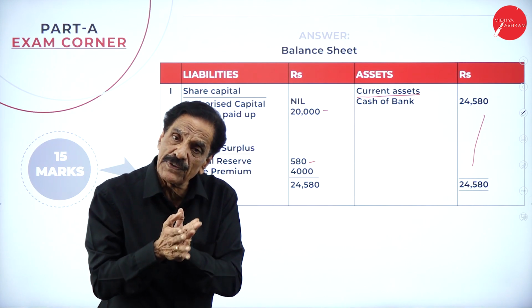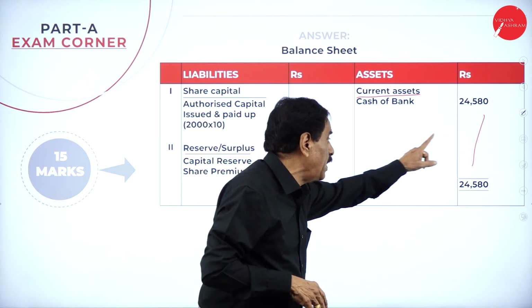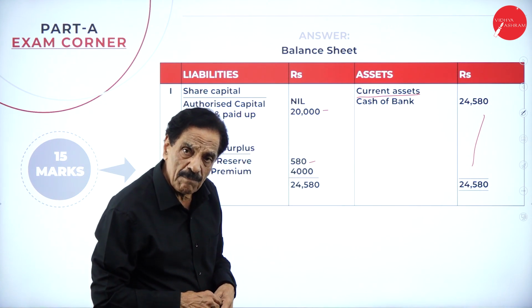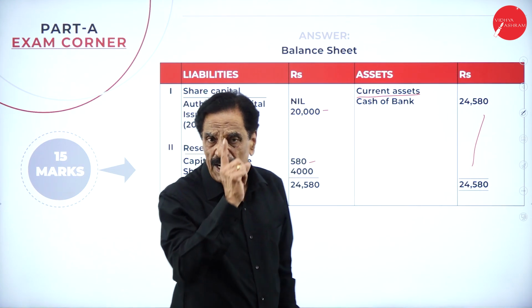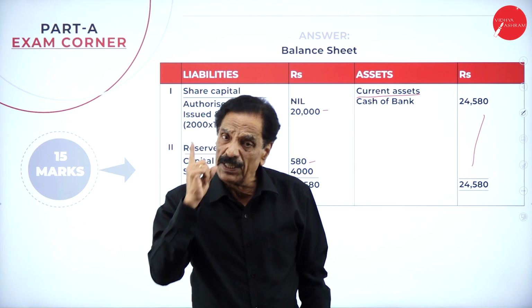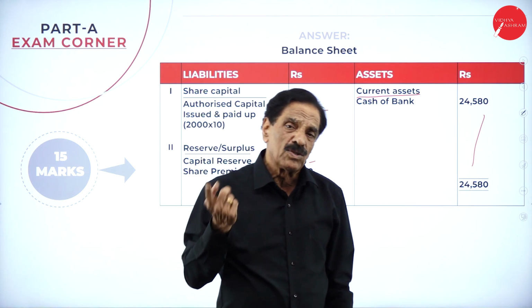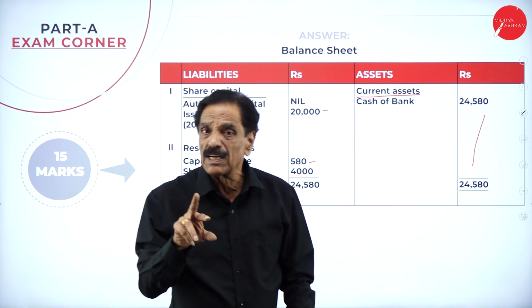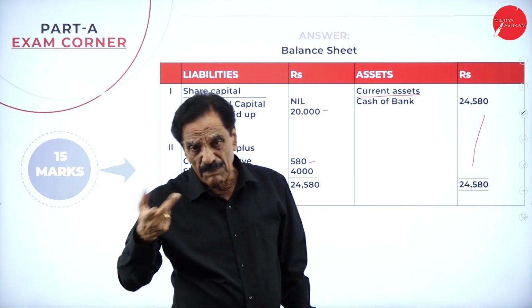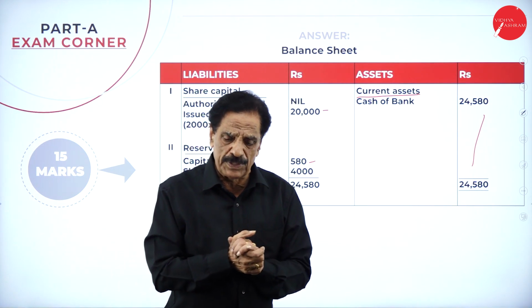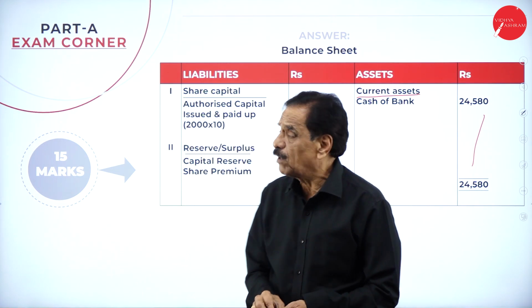So building is a fixed asset. We write here fixed asset, building, 1 lakh. Here also, issuing the share, how much? 1 lakh rupees will come. The entry is: building account debit to vendor account, debit to share capital account. So it is building account debit, to vendor account, debit to share capital. If they ask, if any asset is purchased. So we'll move on to the next problem now.